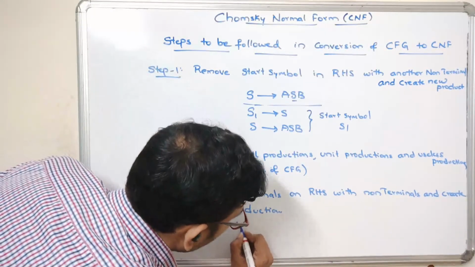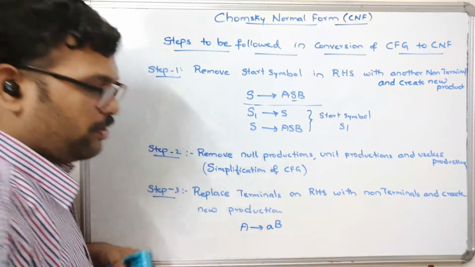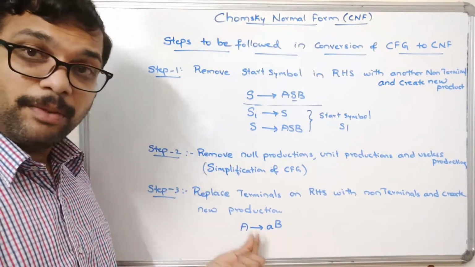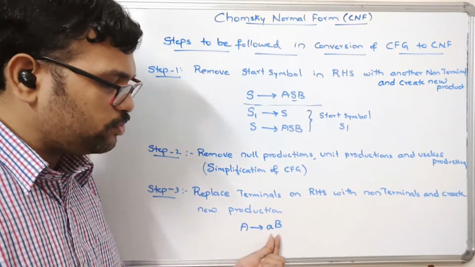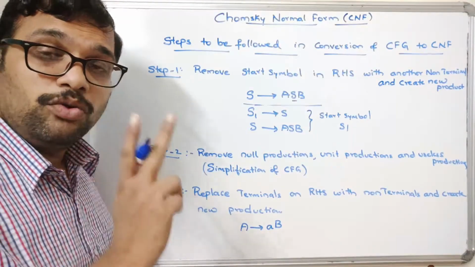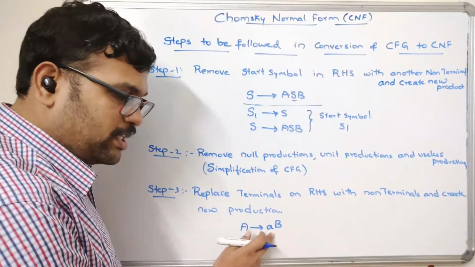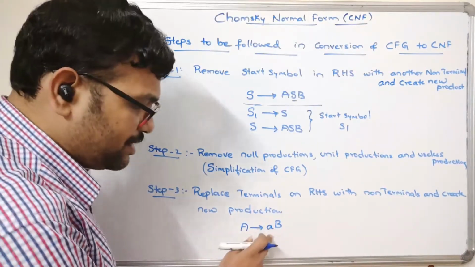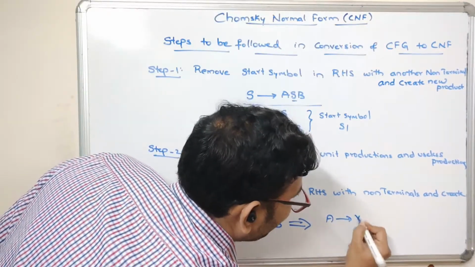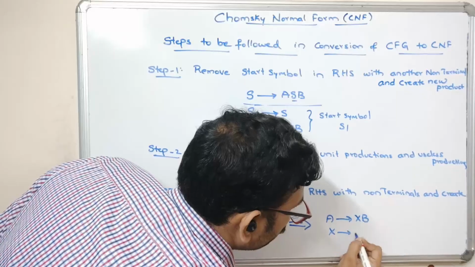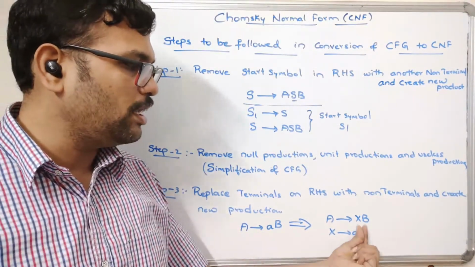For example, let it be A tends to aB. If the production is in this format, we have just seen that the right hand side of the production should have exactly two non-terminals or only a single terminal. But here we have two symbols, one a terminal and one a non-terminal. So just replace this one. This can be written as A tends to XB and X tends to a. Now you can observe that such a production we are changing with a non-terminal.